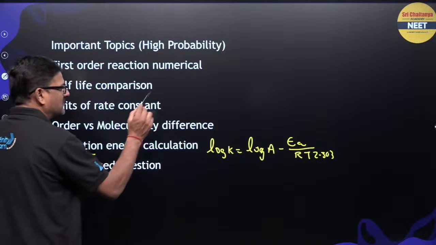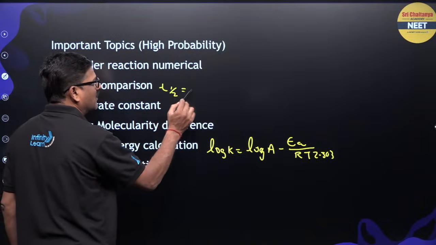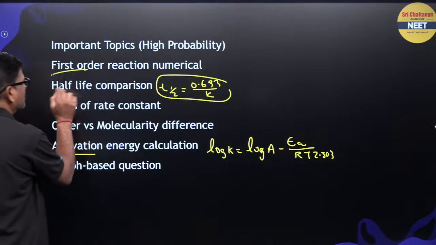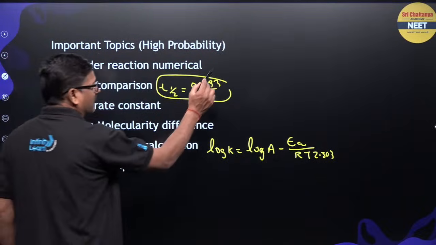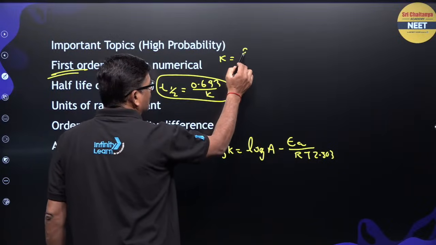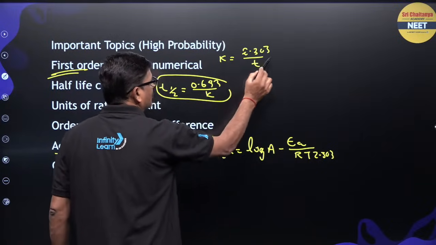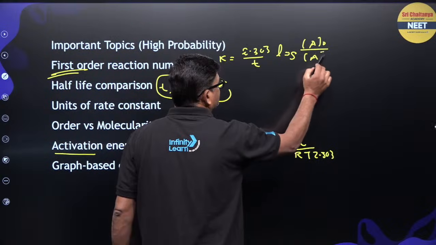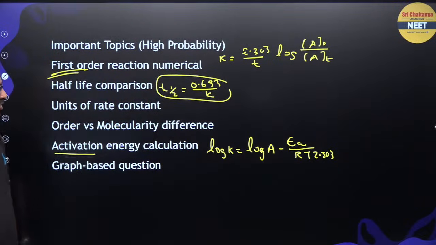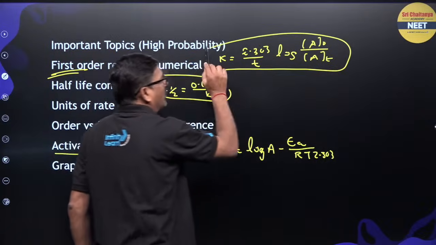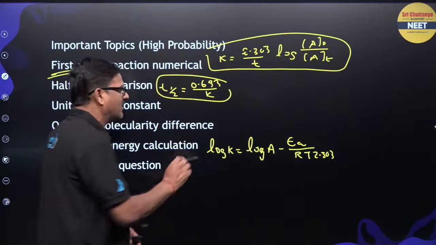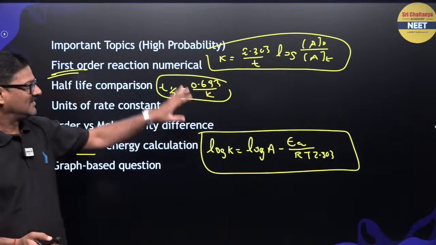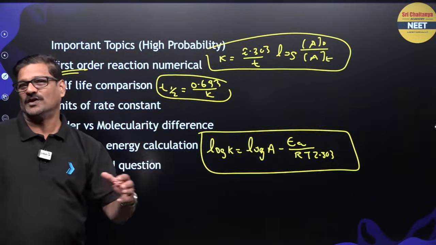And half-life comparison, t half for the first order is going to be 0.693 by K. I am talking about the first order. How can I find the rate constant? K is equal to 2.303 by t log A naught upon A t. So your life is going to be so easy if you know how to handle these three formulas in chemical kinetics. No worries, I will make you learn this and your life will become so easy.